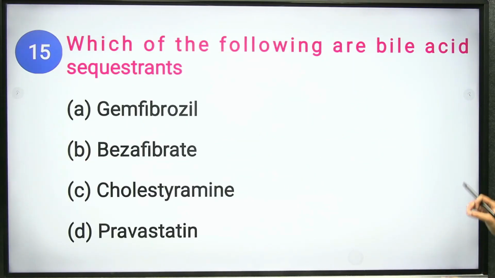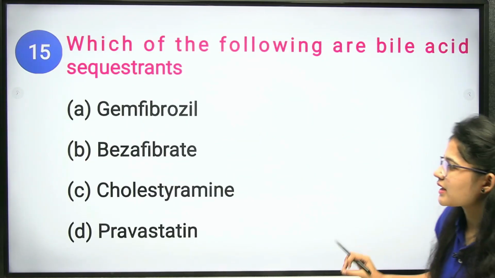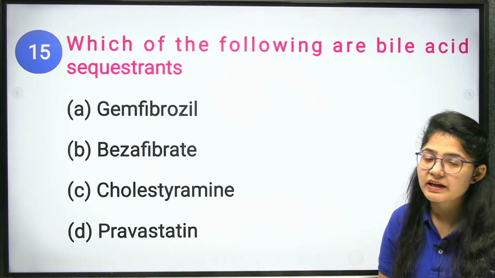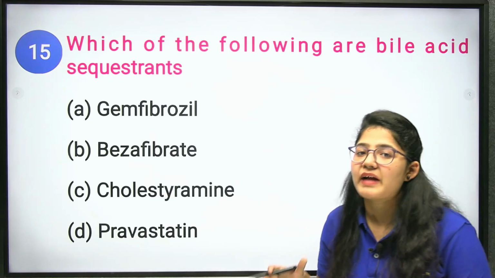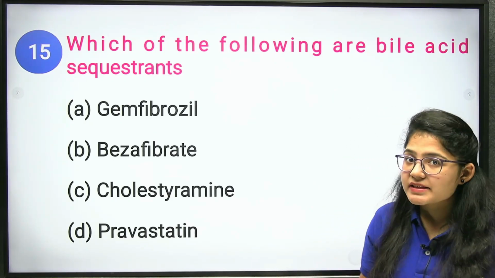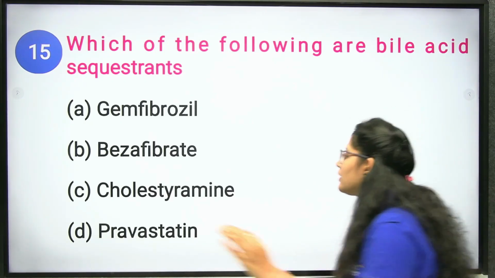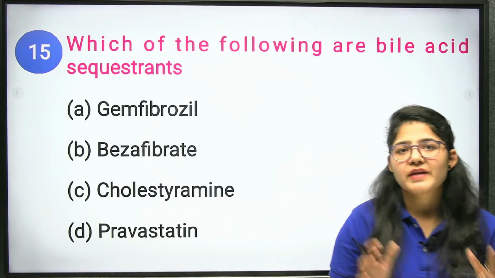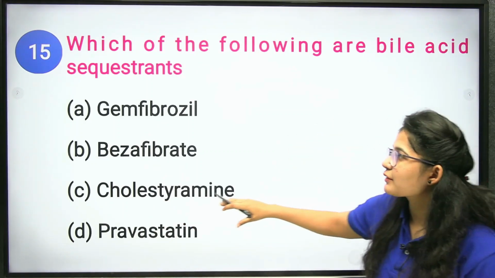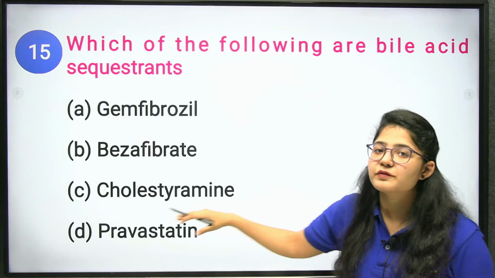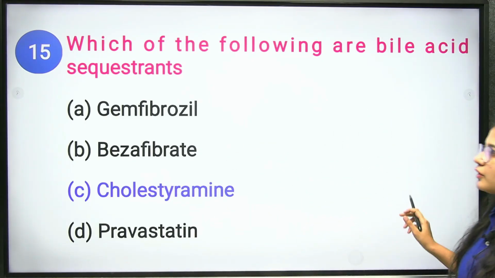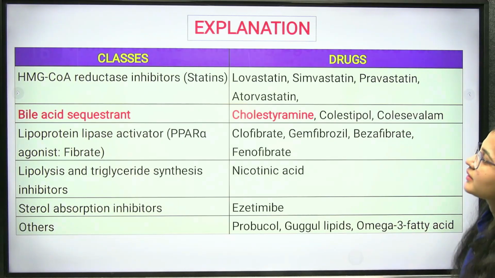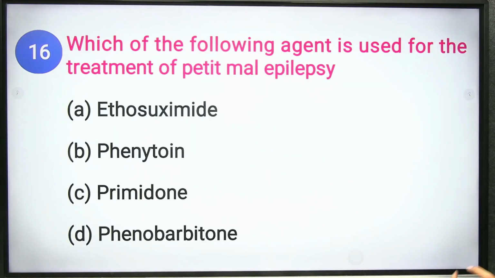Which of the following are bile acid sequestrants? Now, bile acid is responsible for the digestion of your fatty acids, or we can say fats, that is your cholesterol. Cholestyramine will be the bile acid sequestrant. Clear? Okay. Next question.